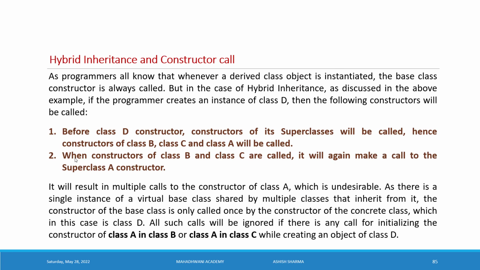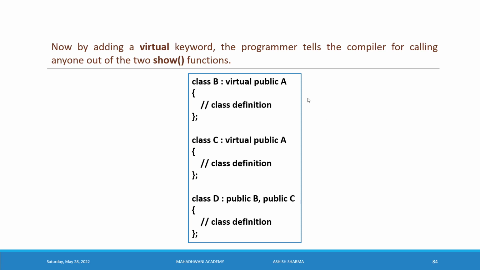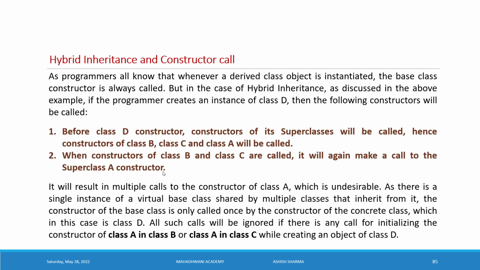Second point, when constructors of the class B and class C are called, they will again make a call to the superclass constructor. B, C, A will be called first time, and when our control passes to the class B, again the A constructor will be called. When it passes to C, again C will call the A constructor.